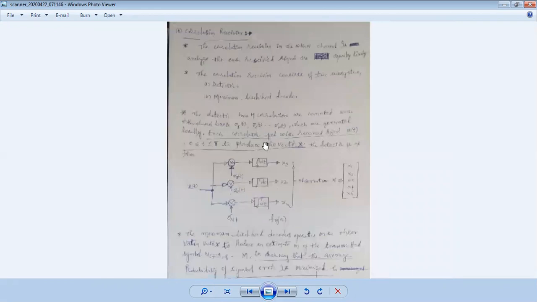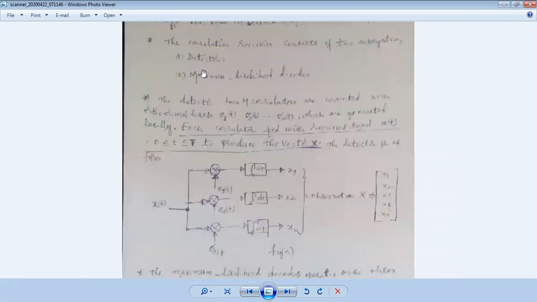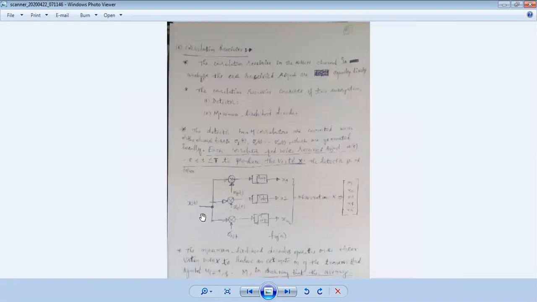How exactly does the receiver work? The receiver consists of a decoder and a maximum likelihood decoder. The decoder is the part where x of t comes in, and each one is multiplied by a basis function and integrated. We get back x1, x2. See, this x1 is called the observation vector.